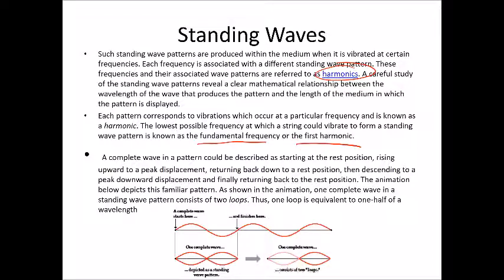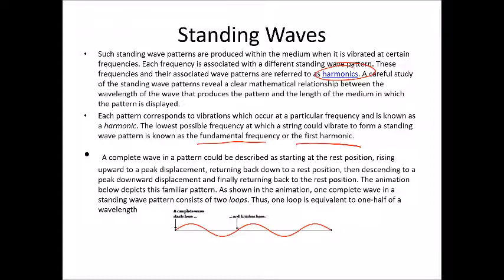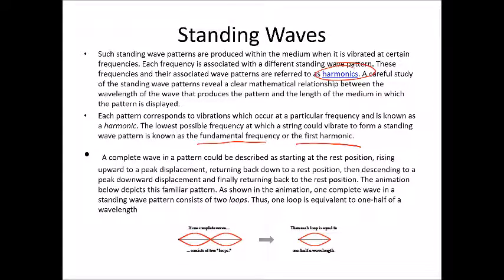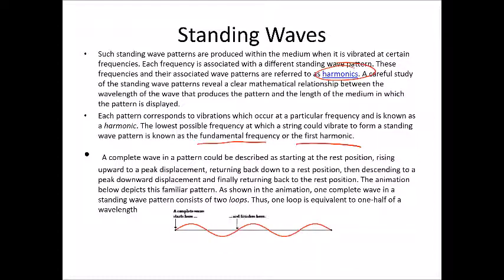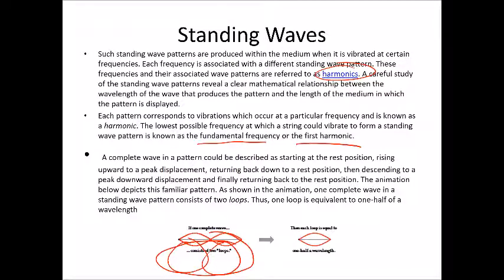A complete wave in a pattern could be described as starting at the rest position, rising to an upward peak displacement, returning back to a rest position, and then descending to a peak downward displacement, and finally returning back to the rest position. The animation that we see below sort of shows that. So a standing wave, one wave, let's let it play out here. So a complete wave is going to be what we call two loops, loop and loop. Each loop is 1/2 of a wavelength.